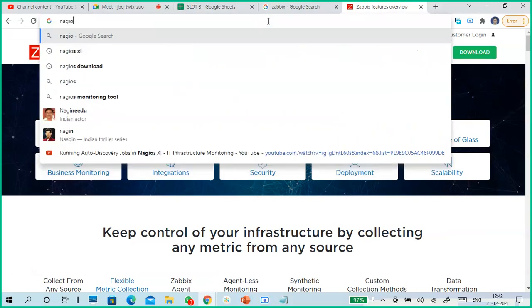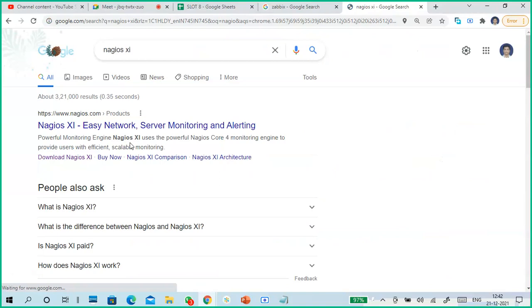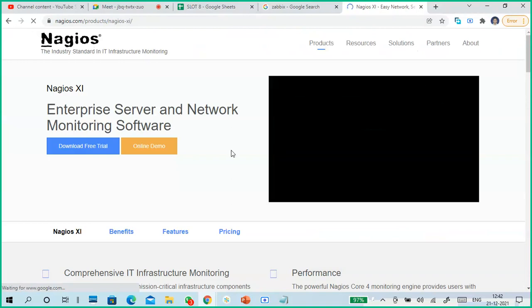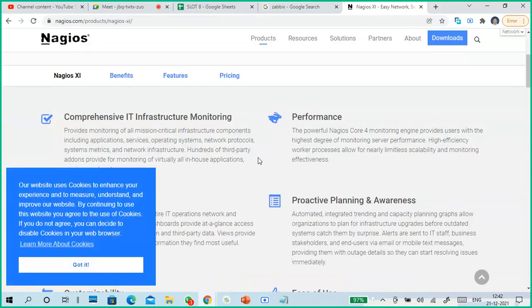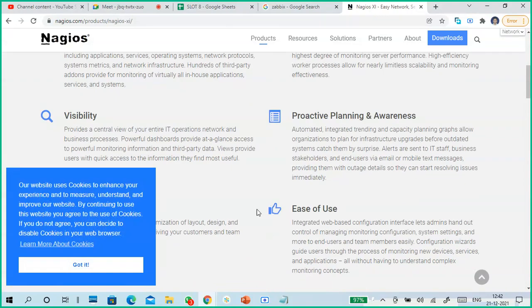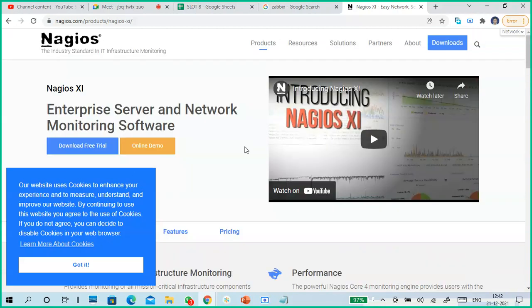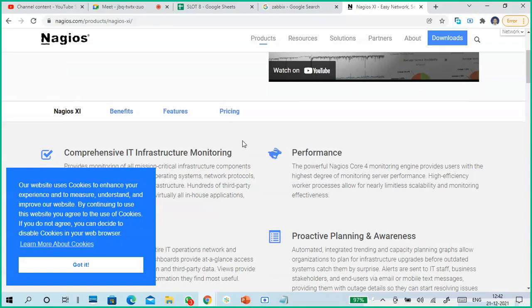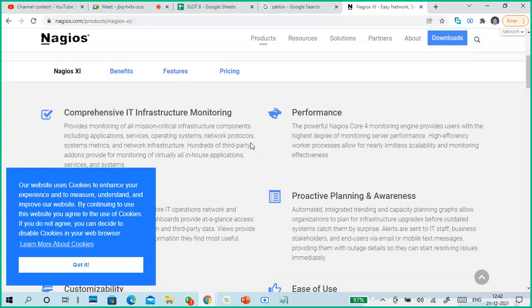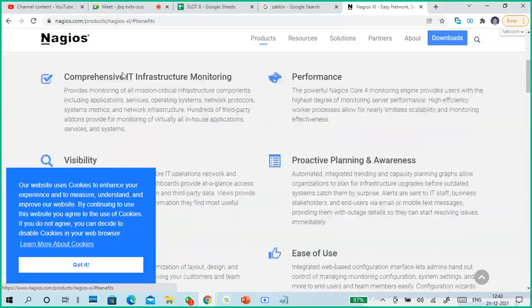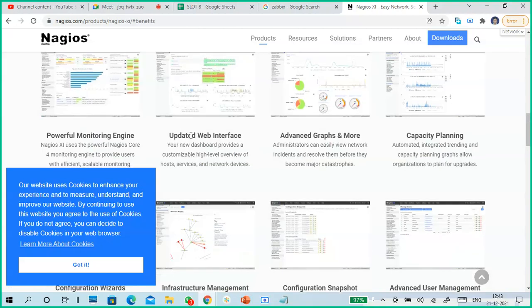Next one is Nagios. This is another tool. So what will it do? Any tool you go to, what is the use of the tool is also very important. Every time you will get a lot of words, just read it once, like reading a newspaper or maybe a novel. No need to get complete understanding. People think, no, I should know this, I need strong basics. Not required, guys. Just go through it once, you'll get it. Maybe today or tomorrow or someday, or when you are working, it will become a hobby of learning.